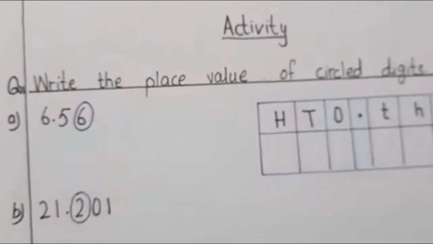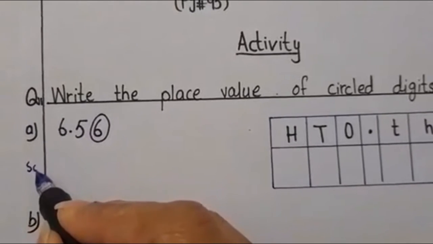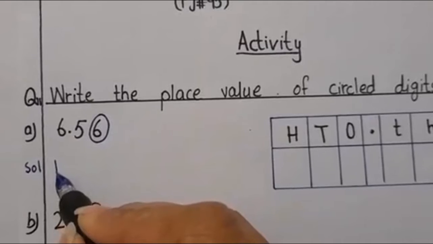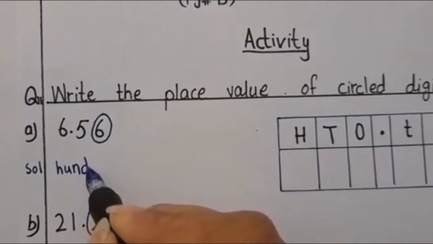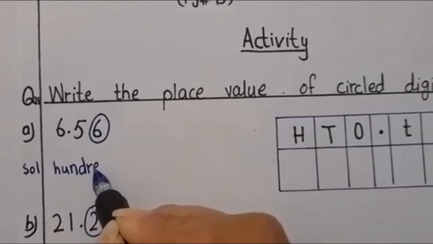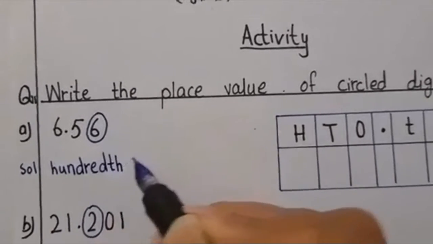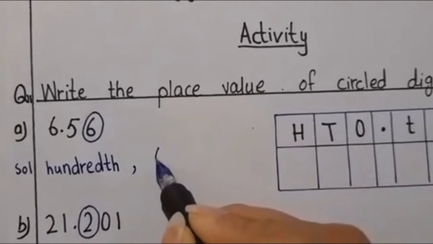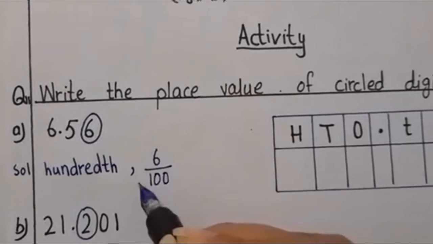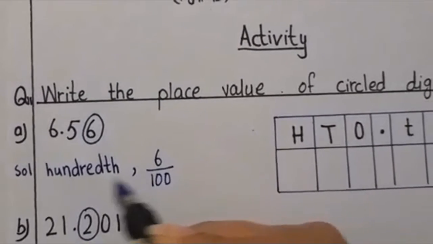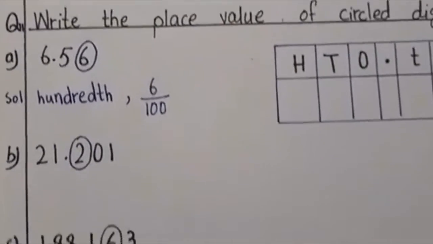Boys, I will write SOL over here, and I will write HUNDREDTH as it is 100th. You can also write 6 over 100, so that you can know what the place value of it is, or you can even write 600th.